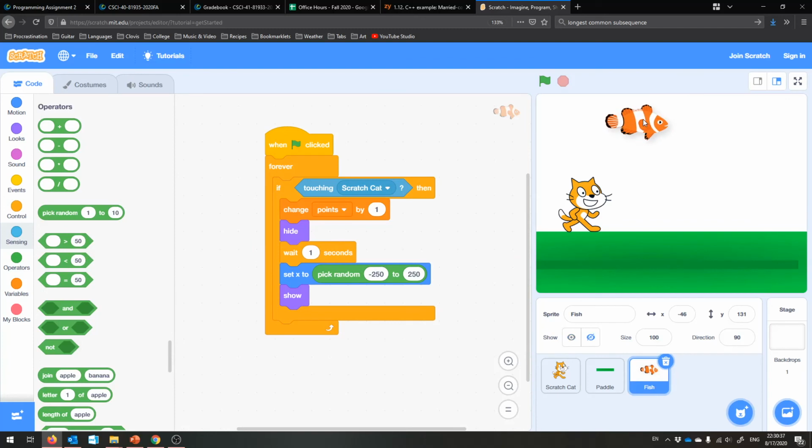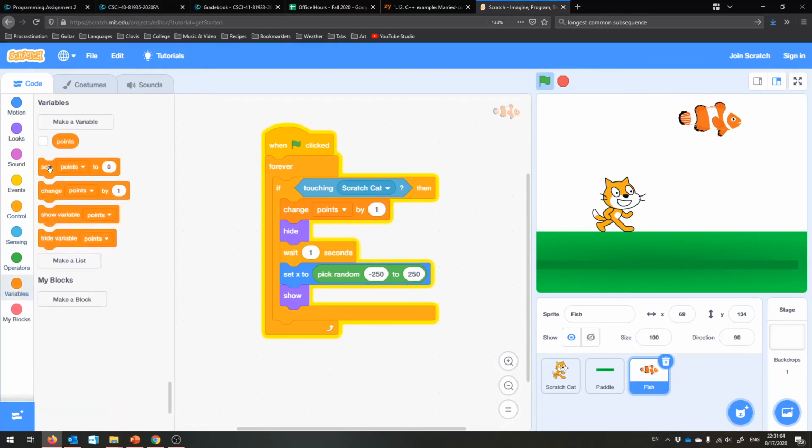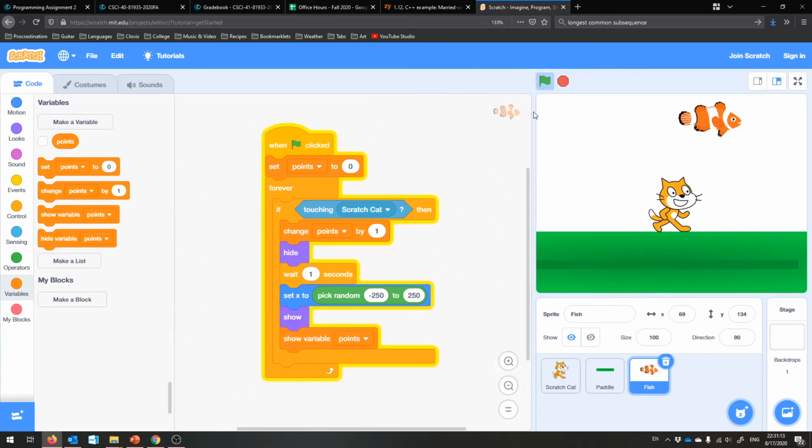And so now the fish will only ever move horizontally, but it'll take a second for him to appear. So once I hit this fish, I will increment my points, I will hide the fish, I will wait 1 second, and then I will move the fish to a random spot and show him. Boop. Boop. Boop. And then maybe I should also show the points. We can start the points out at 0, and we can show the variable points every time we increment it. Boop. Points is 1 now.